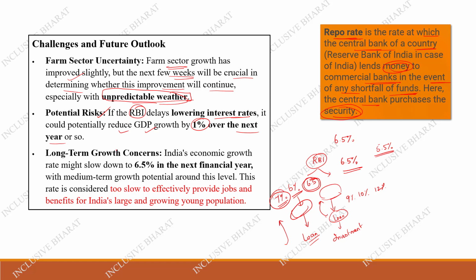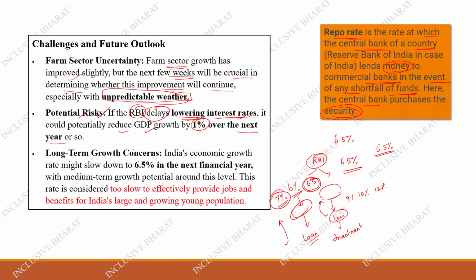That's why the potential risk is that the RBI delays lowering the interest rate. If they delay lowering the interest rate, then the money supply will be less. If you don't delay and right away lower the interest rate, then there will be more money supply in the market, and that's why there will be potential growth. But if you delay it, that will reduce the GDP growth by 1% in the next year.